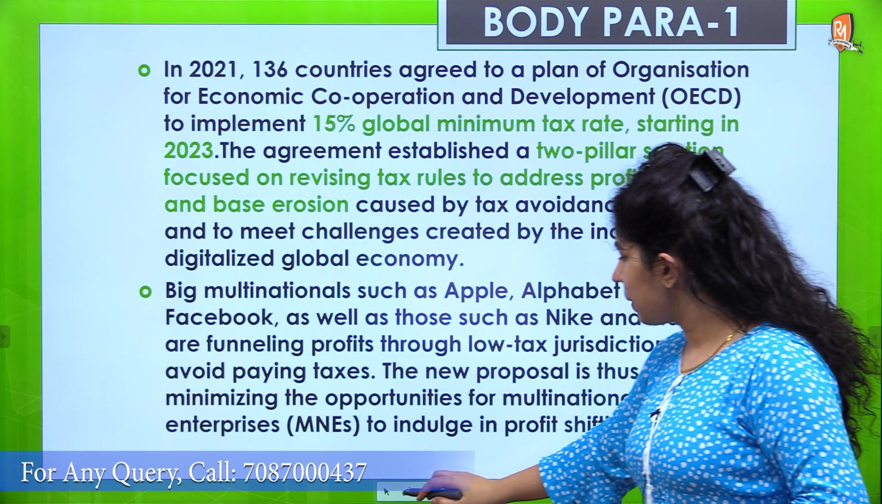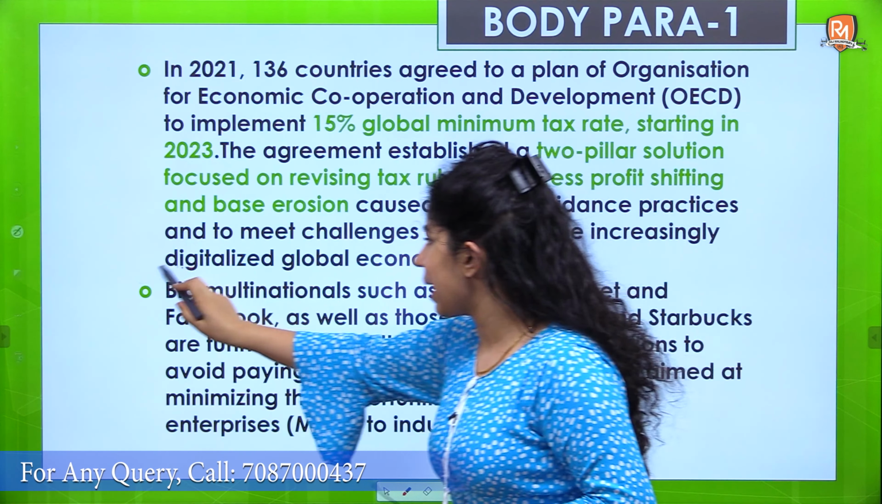And you can talk about this example. For example, big multinationals such as Apple, Alphabet, Facebook, as well as those like Nike and Starbucks are funneling profits through low tax jurisdictions, and they're avoiding paying taxes, as we saw in the first figure itself. They set up their operations in low taxing countries, so they can earn more and more, while the countries where they are actually having their headquarters, they suffer a lot.